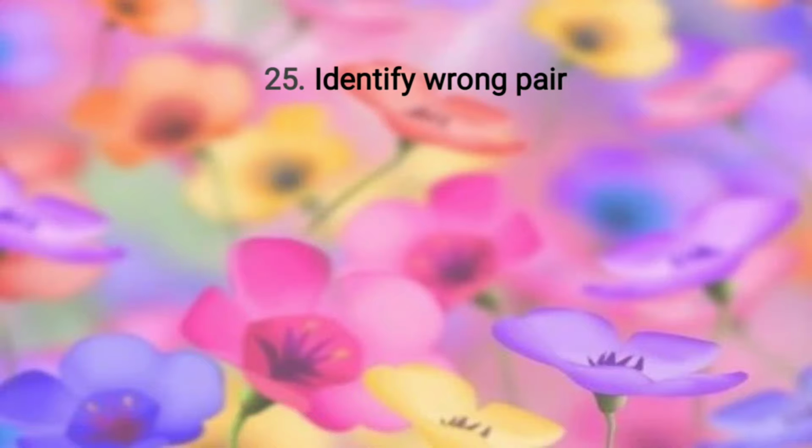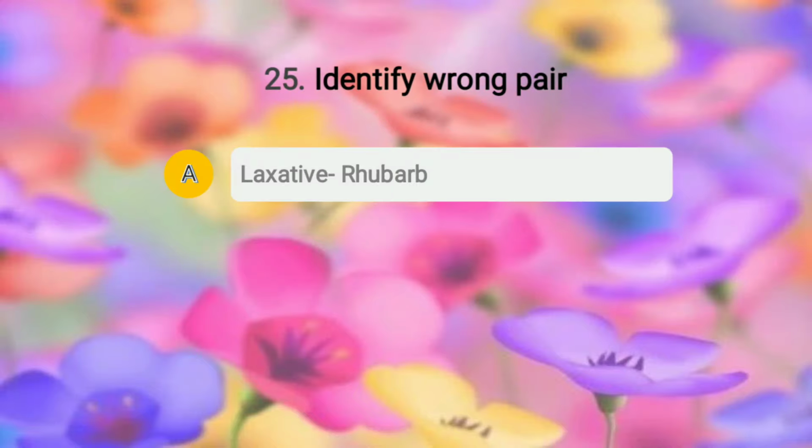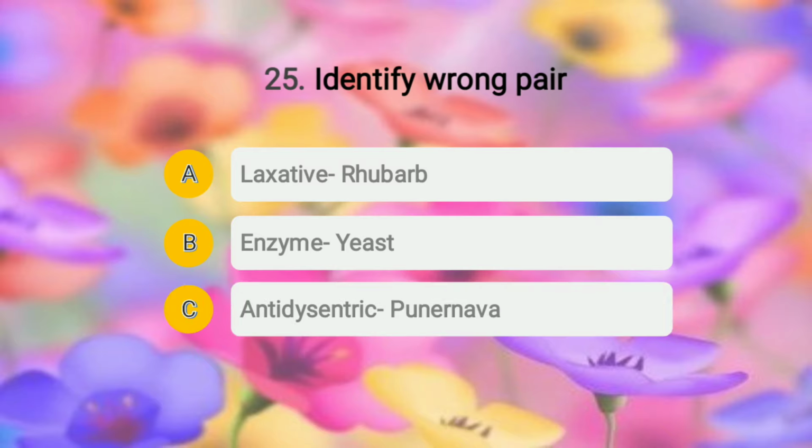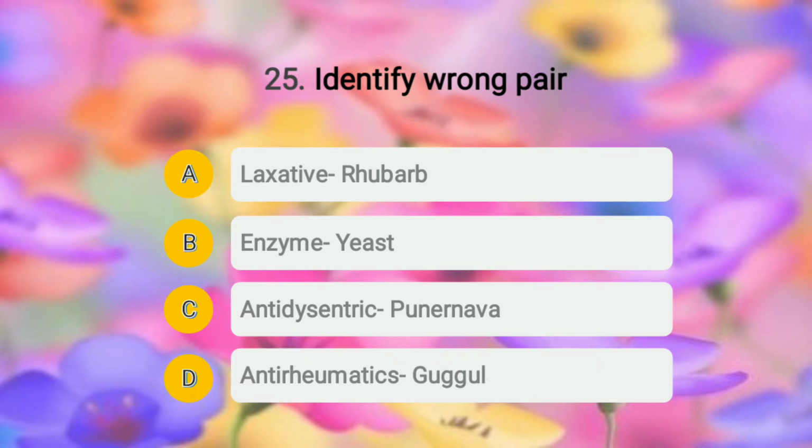Moving to the last question. The question is: identify the wrong pair, and the pairs given are A, laxative, rhubarb, option B, enzyme, yeast, option C, anti-dysenteric, punarnava, and option D, anti-rheumatic, that is Guggul. Yes students, what do you think? What would be the right answer? I mean, which is the wrong pair? The wrong pair of this statement is option C, that is anti-dysenteric punarnava. Basically, punarnava and Gokhru are diuretic drugs, whereas ipecacuanha is an anti-dysenteric drug.